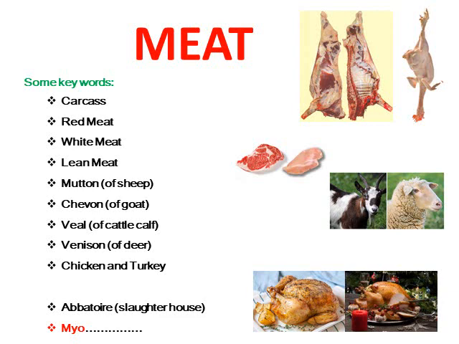Then comes the nomenclature of mutton and chevron. So generally in India we call mutton as the goat meat, but it is not true. Actually, the sheep meat is called mutton, while goat meat is called chevron. Veal is the meat of cattle calf. Venison is the meat of deer.